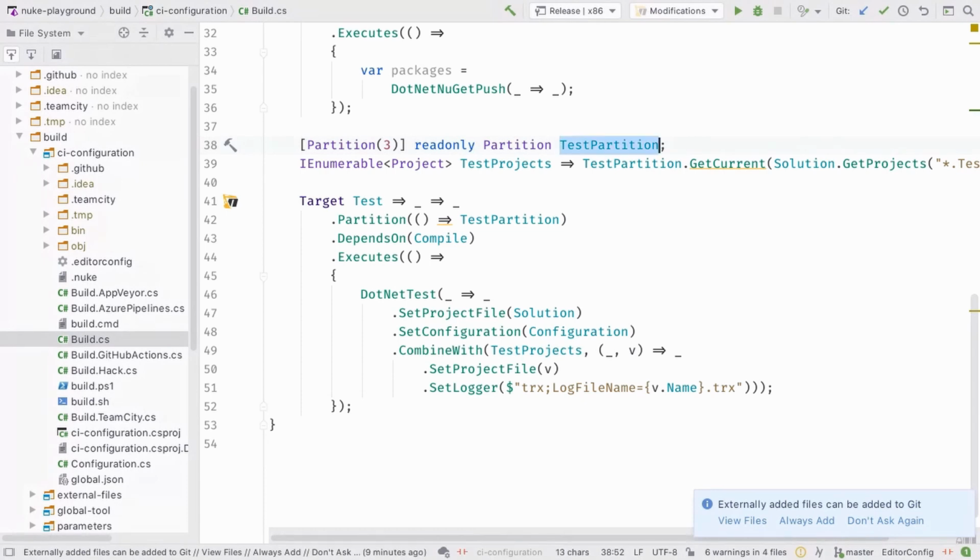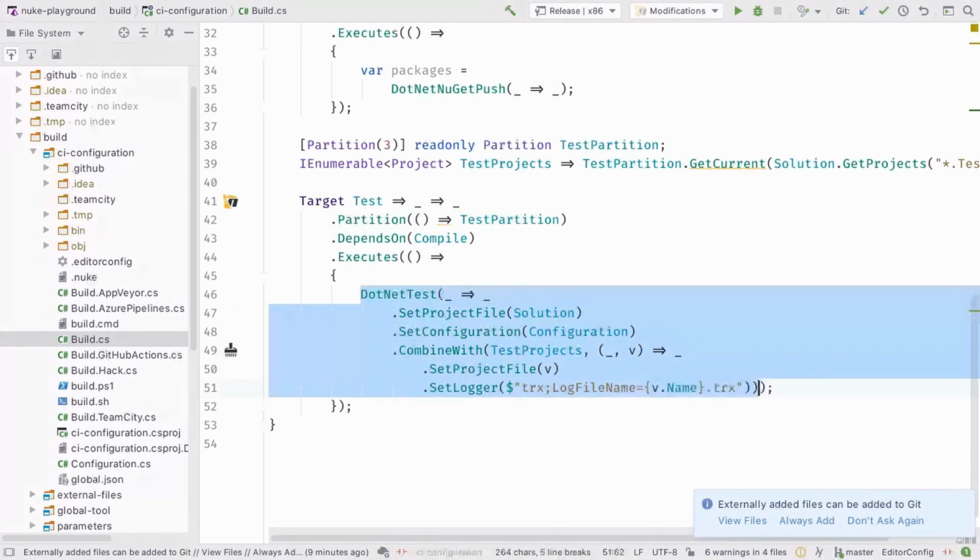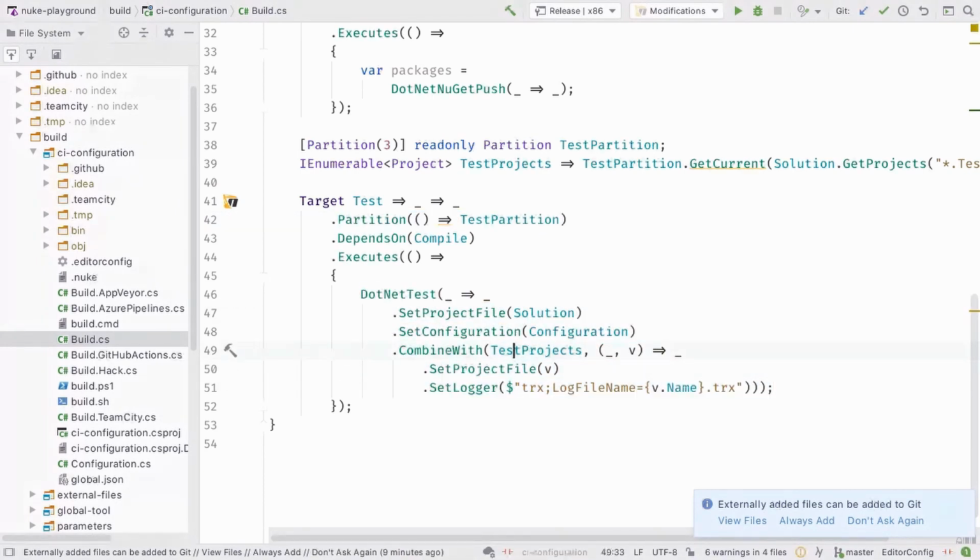The second thing is I will assign this test partition to the test project. Second step. Just so that NUKE knows that the test target is divided into 3 different pieces. The implementation is very easy. We have seen that approach before. We have a test projects property, which will give us the test projects. And then we just set it, etc.